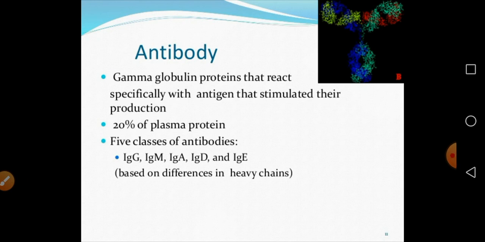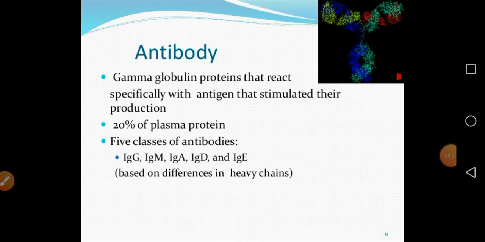Antibody is one kind of protein, so the nature of the antibody is protein, and that antibody is going to react with the antigens and neutralize the effect of foreign pathogen or foreign virus or foreign bacteria. That is the main function of the antibody.